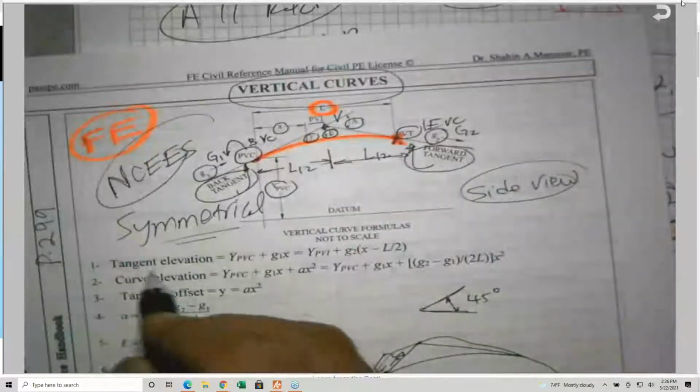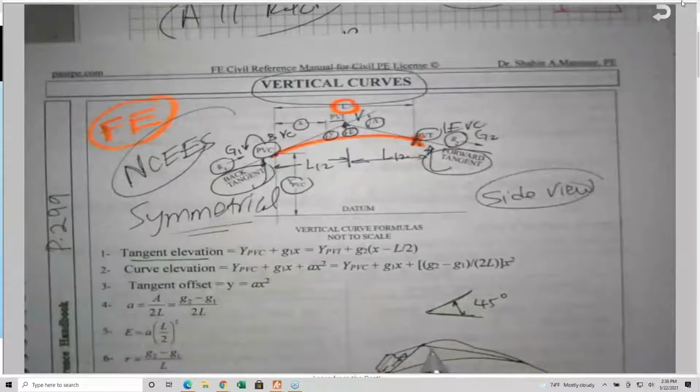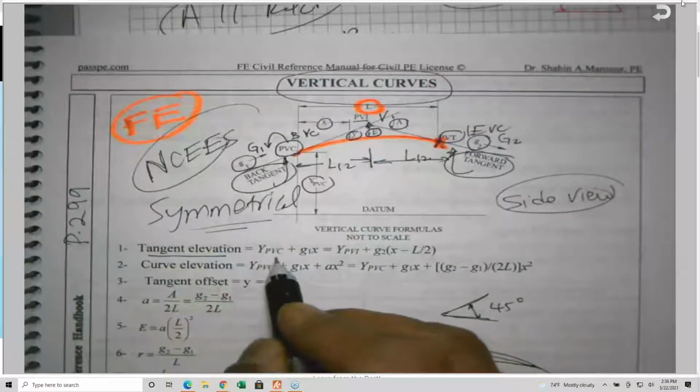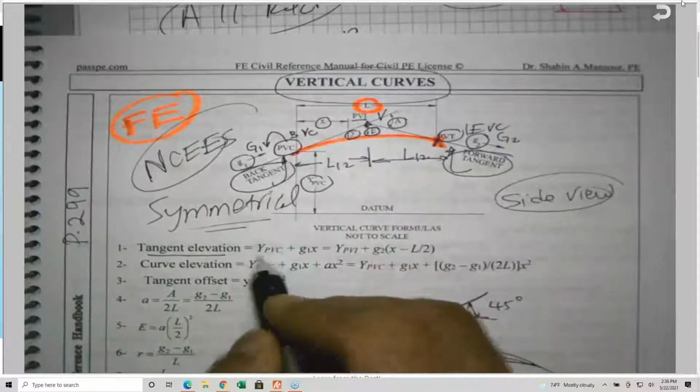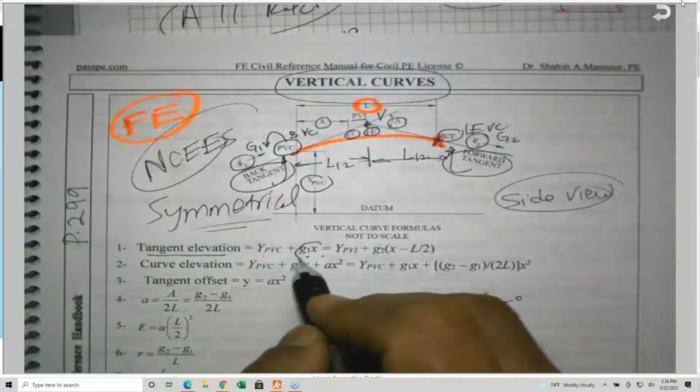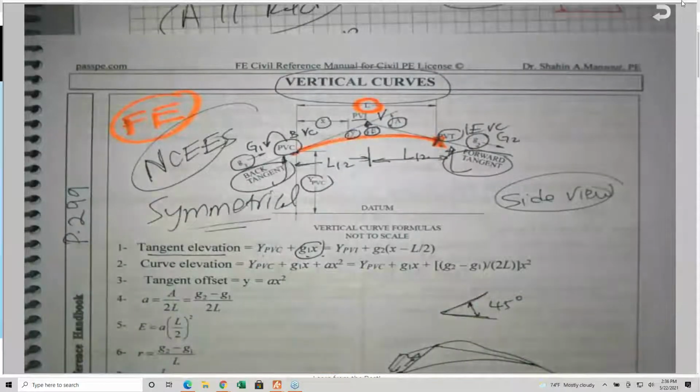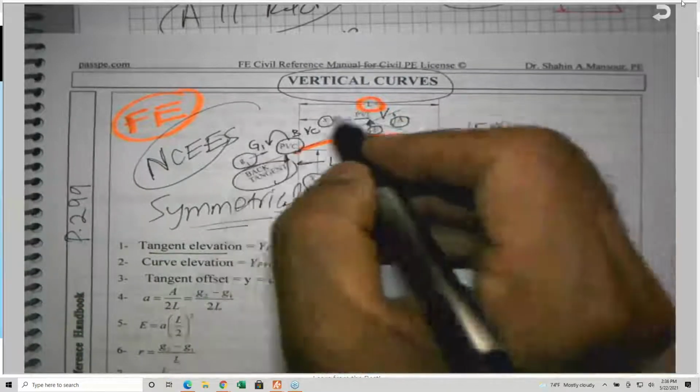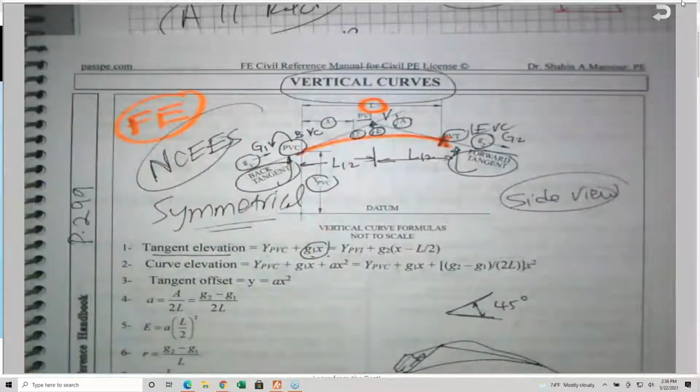So the tangent elevation is equal to Y BVC, which is the elevation, plus G1X. I need you to know that X is measured from the beginning of the vertical curve.